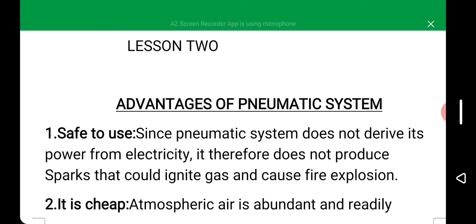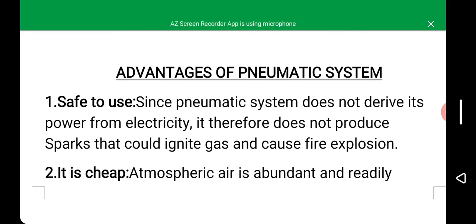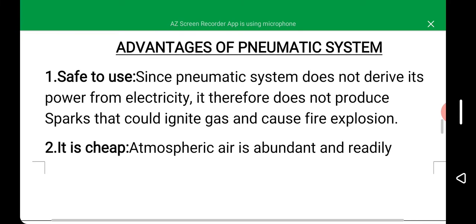In the first class, we explained the meaning of pneumatic system, and we also tried to differentiate between the pneumatic system and hydraulic system. We also said that the similarity between them is that they are both used to transmit power. But the difference is that the pneumatic system uses compressed gas or air, while the hydraulic system uses compressed liquid.